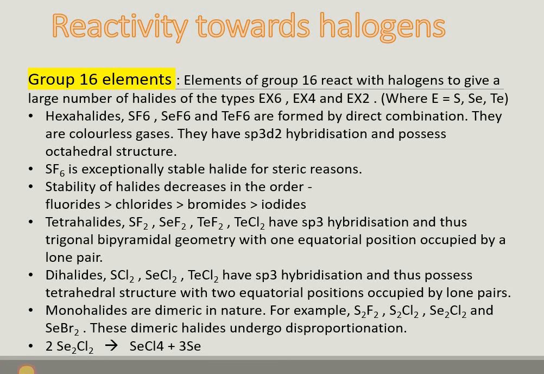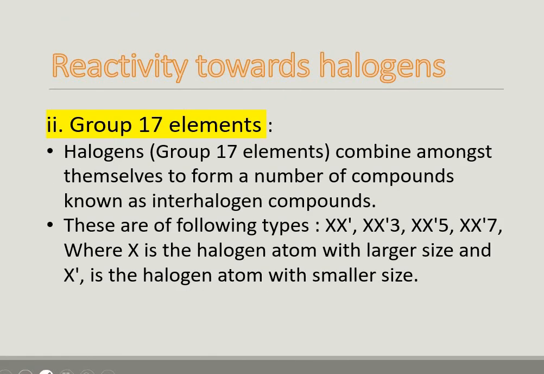Now the next is the reactivity towards halogens of group 17. Group 17 elements combine amongst themselves to form a number of compounds known as interhalogen compounds. There are the following types of interhalogen compounds: XX', XX'3, XX'5, XX'7, where X is the halogen atom of larger size and X' is the halogen of smaller size.